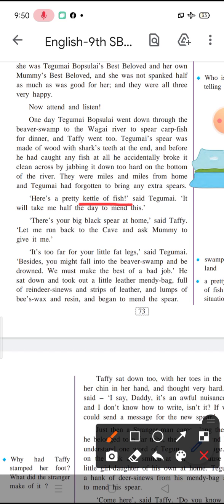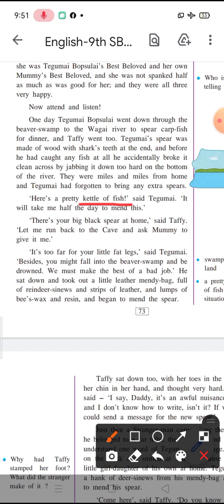"It's too far for your little fat legs," said Tegumai. Please pay attention, children. This line is going to be repeated in the next part, or the next page, so it will have a reference to it, so please pay attention. "It's too far for your little fat legs." Now he says that it is too far for your fat legs. Now, is this distance more for that girl child, or for him it is less?